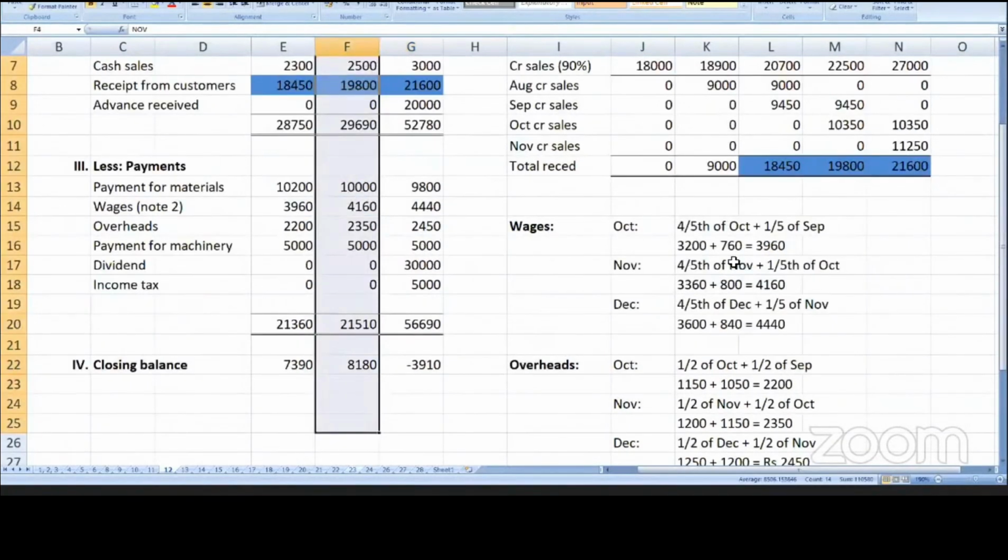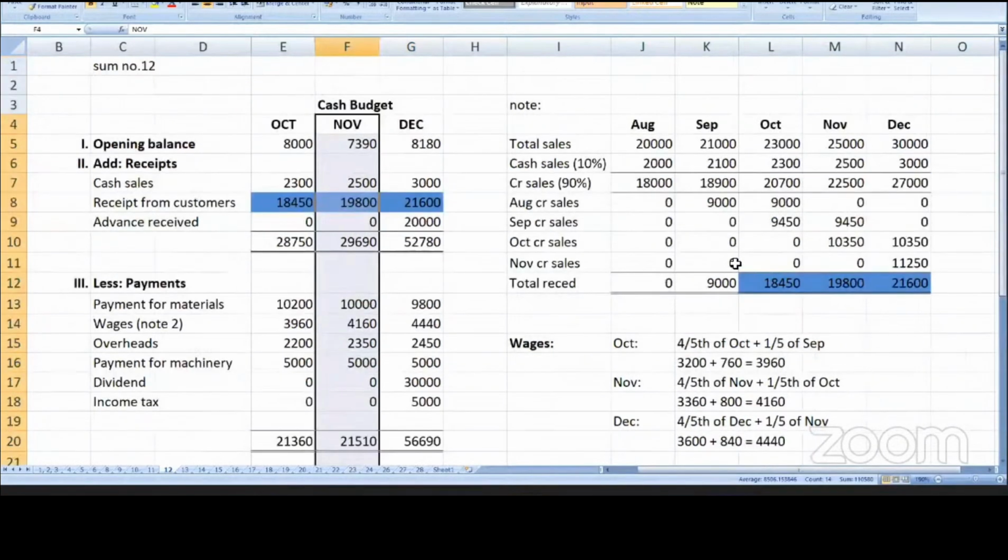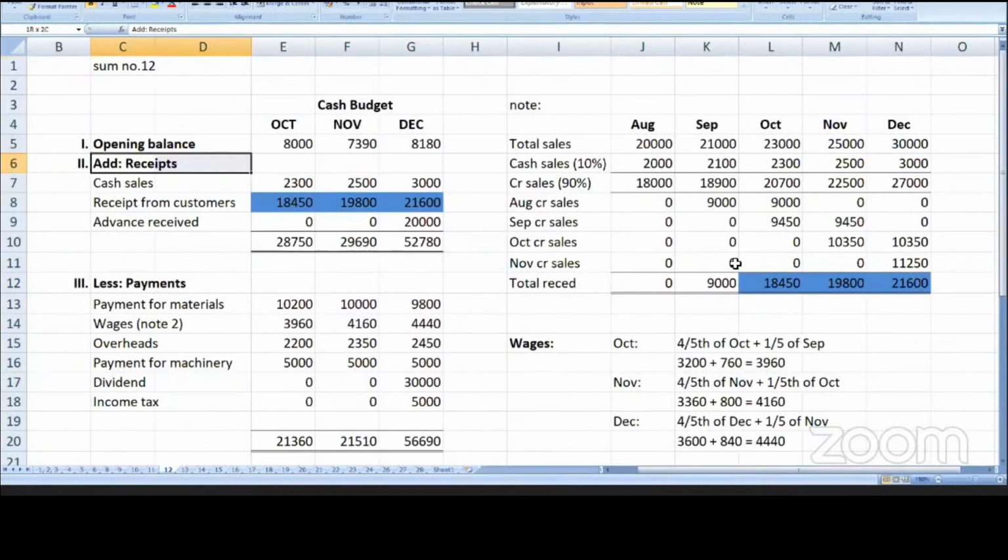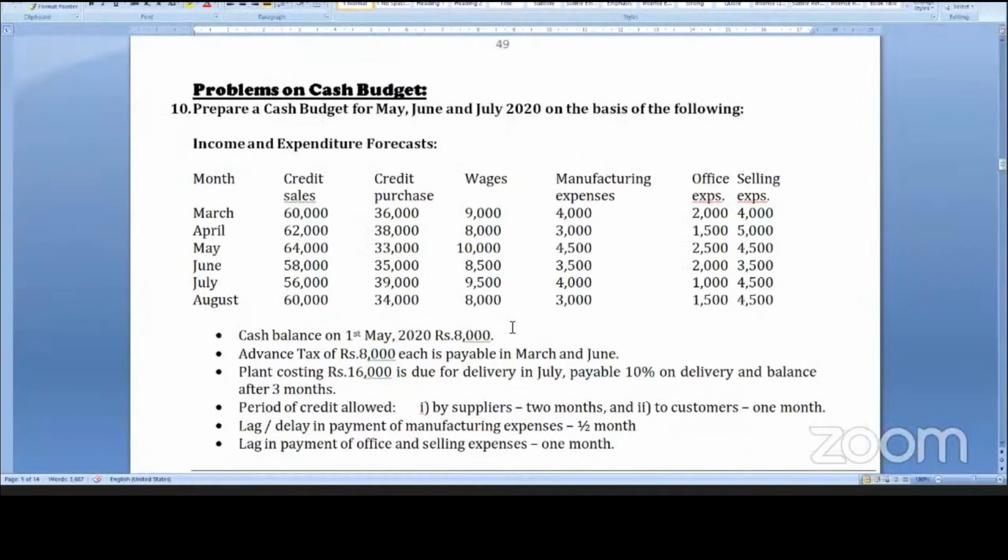That's a cash budget. So how to prepare a cash budget? Take the opening balance, add receipts. Receipts means receipts of cash. It can be cash sales, or it can be from debtors. And payments are for materials, then wages, overheads. Normally they will give it like this. But there are different types of adjustments, ma'am. For example,